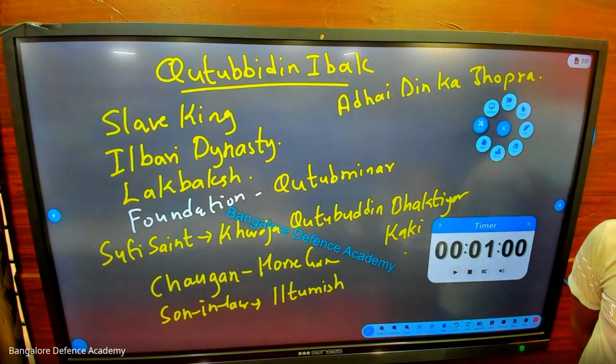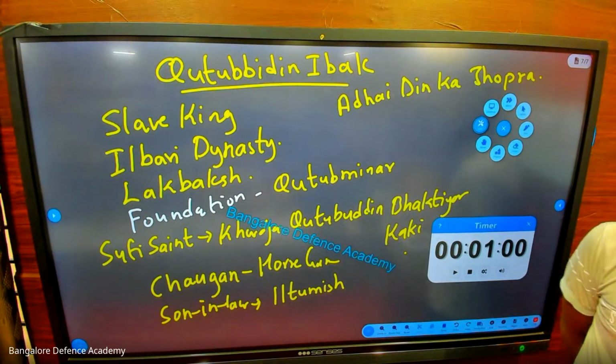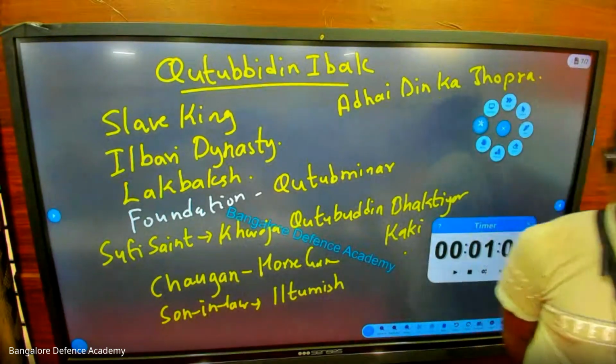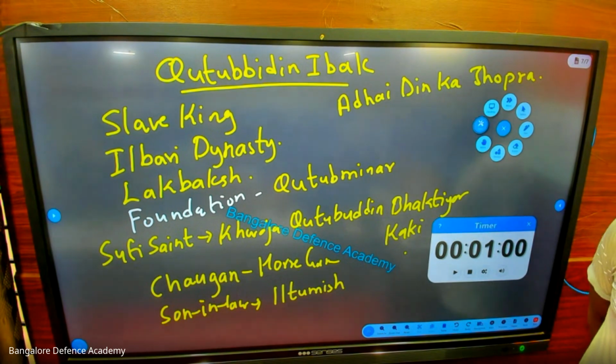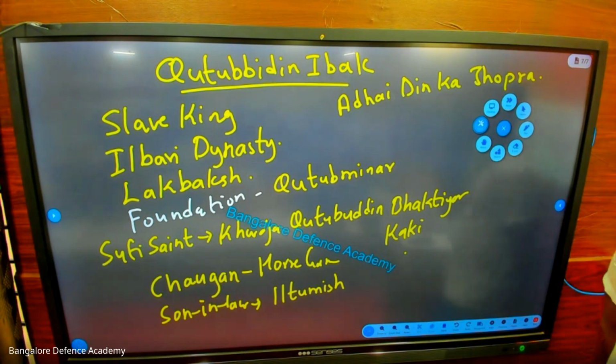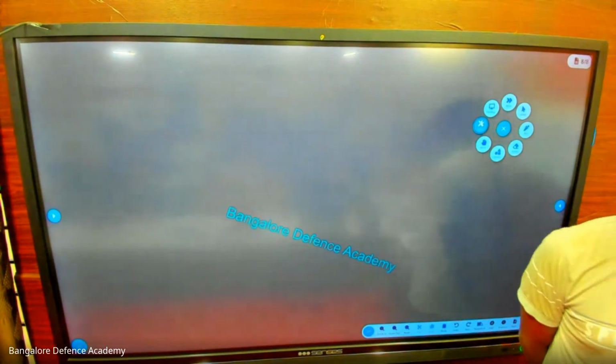Who is the first slave king? Kutubuddin Aibak. Who is the Ilbari dynasty king? Kutubuddin Aibak. Who is called Lakbaksh? Kutubuddin Aibak. Who started the foundation of Qutub Minar? Kutubuddin Aibak. Tell me the name of the Sufi saint. Which king died while playing Chaugan? Kutubuddin Aibak.